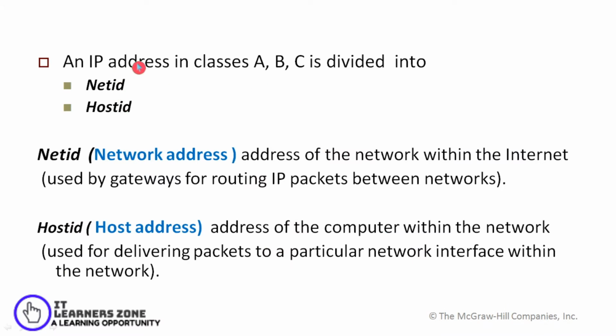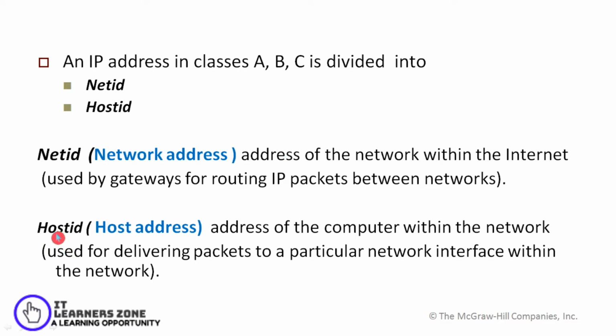So when you talk about IP address, it is divided into class A, B, C, and each of these class A, B, C addresses is divided into two parts, that is net ID and host ID. So what is net ID? It's called the network address, the address of the network within the internet. In order to identify a network within an internet, you use the network address, and this address is used by gateways for routing the IP packets between the networks.